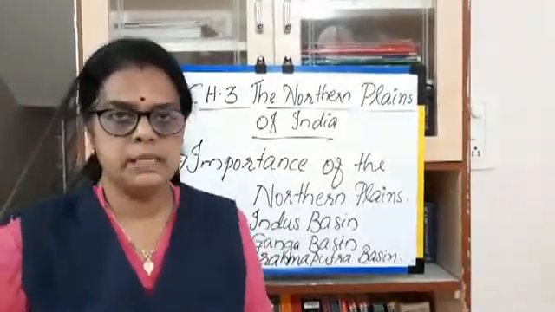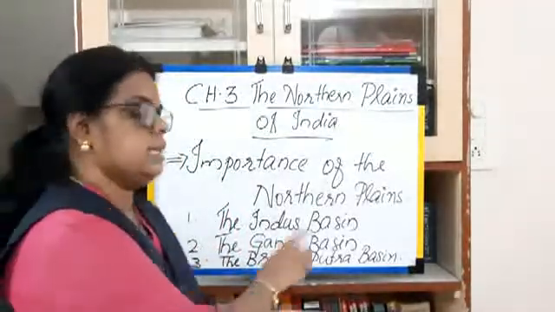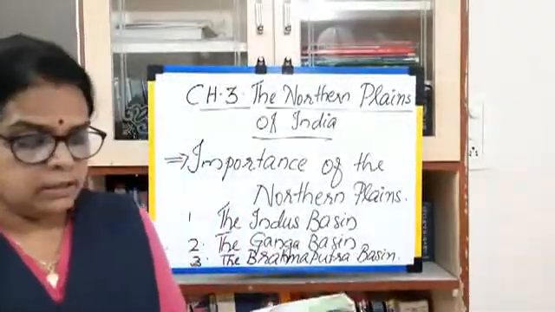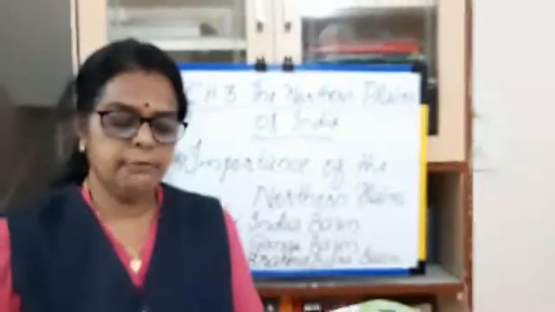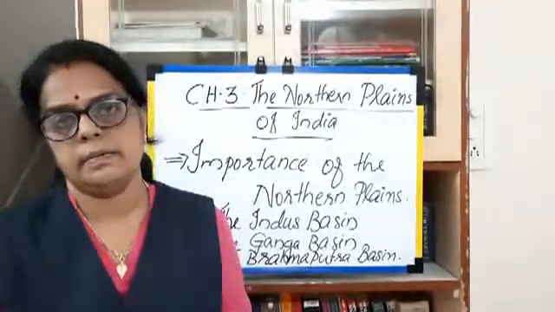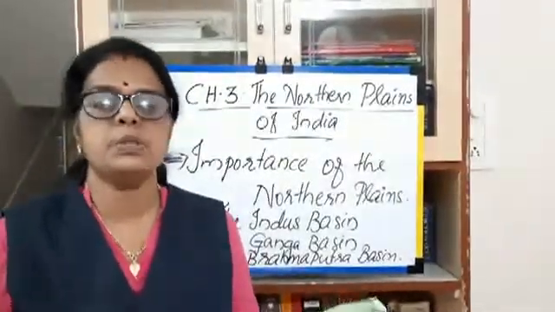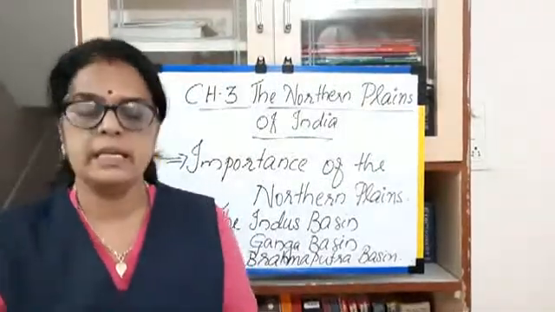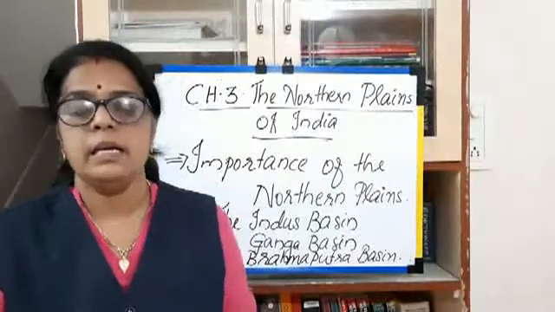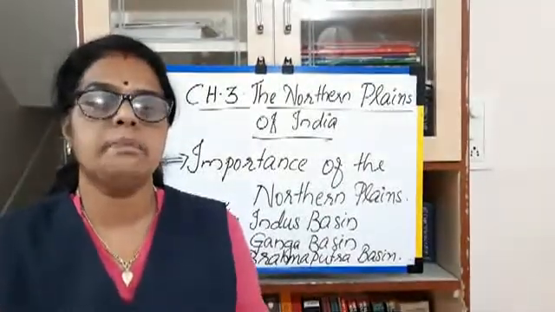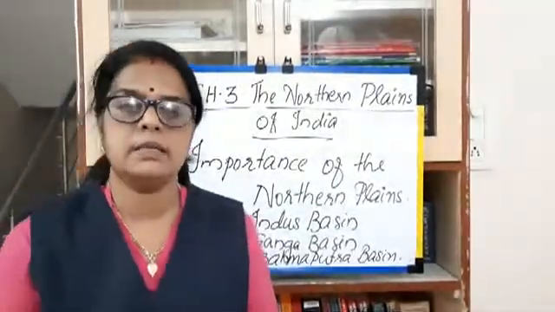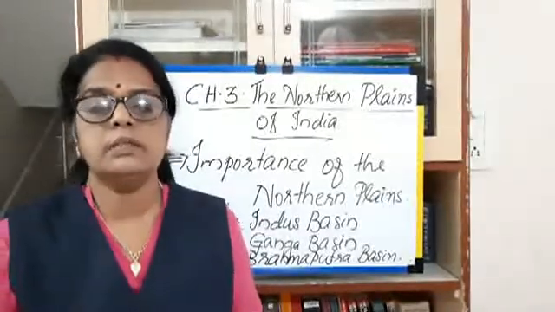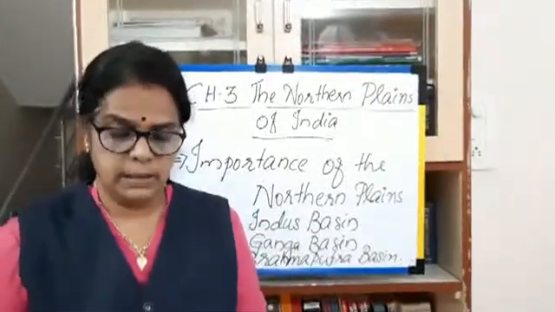Okay, see the next basin. The next basin is the Ganga basin. The Ganga originates from the Gangotri glacier. This Ganga river originates from where? The Gangotri glacier in the Himalayas. From the Himalayas' Gangotri glacier this river originates.